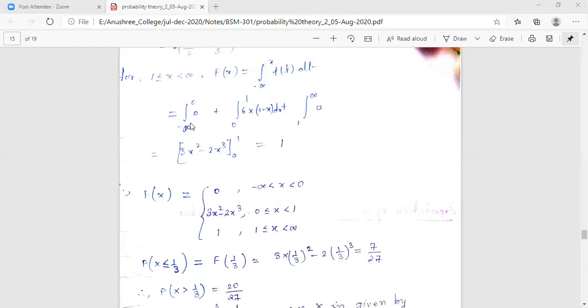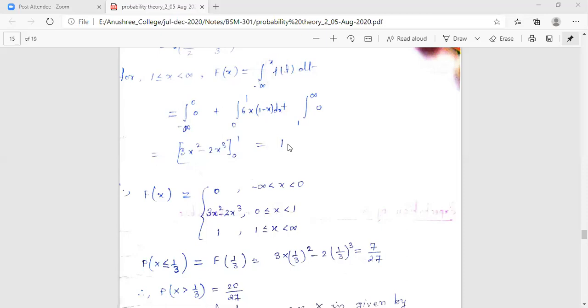From minus infinity to 0, our small fx is 0. In the range 0 to 1 we have 6x into 1 minus x, and from 1 to infinity again small fx becomes 0. So these two parts are 0, only this part is left, and if we evaluate this definite integral from 0 to 1 we get 1. So in the interval going up to infinity, your capital Fx value is again equal to 1.